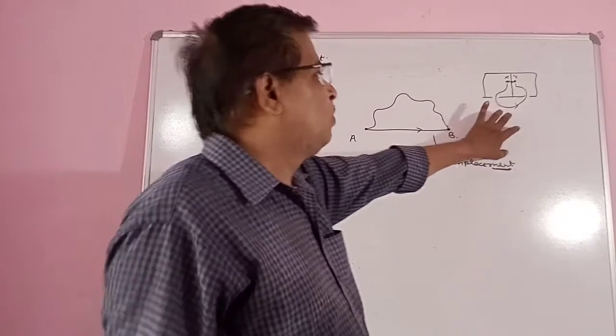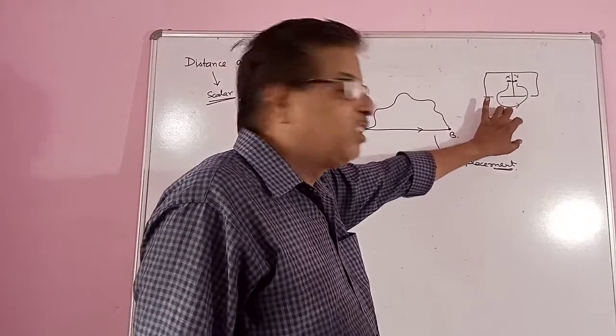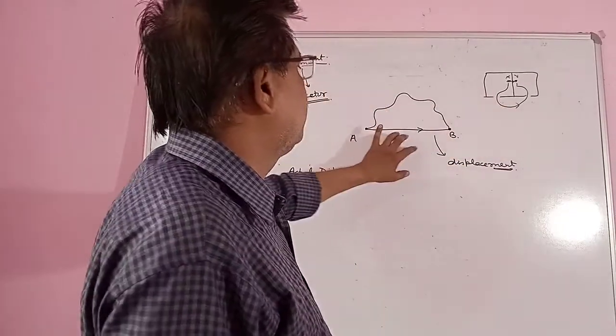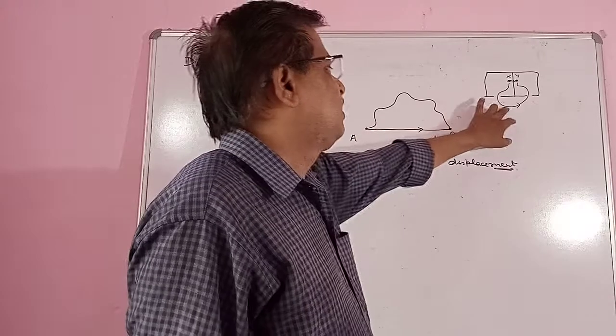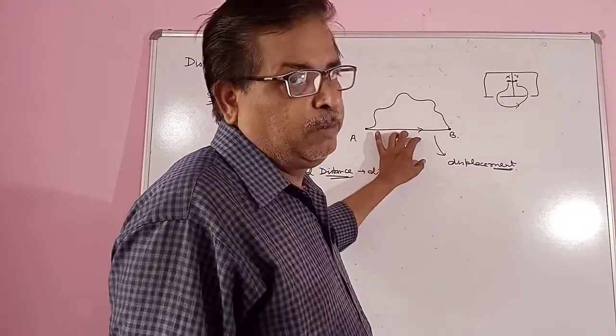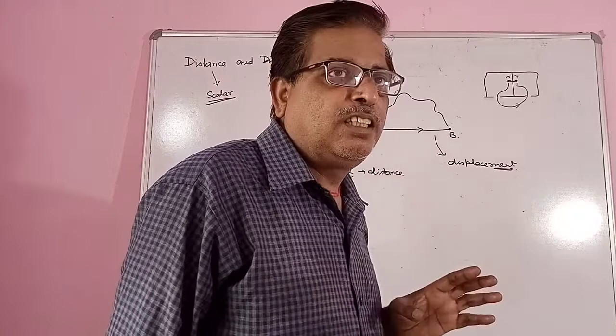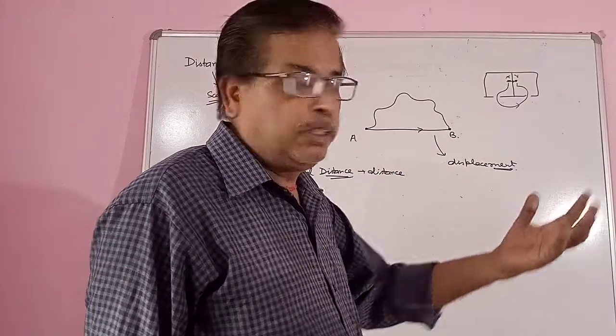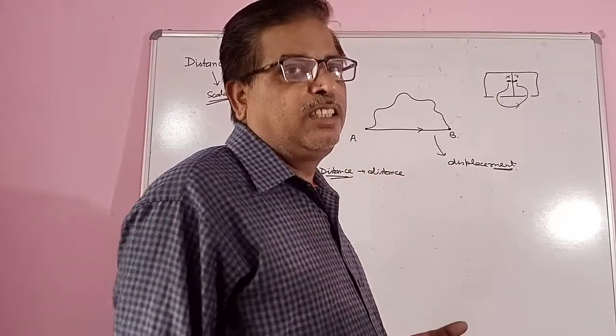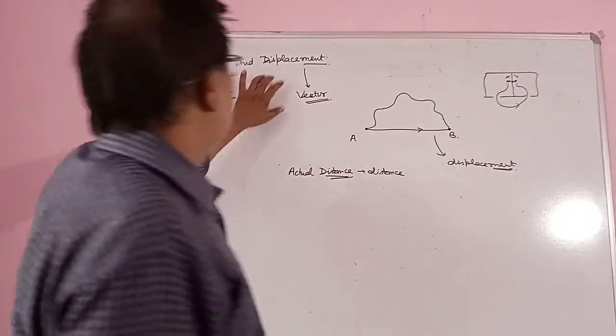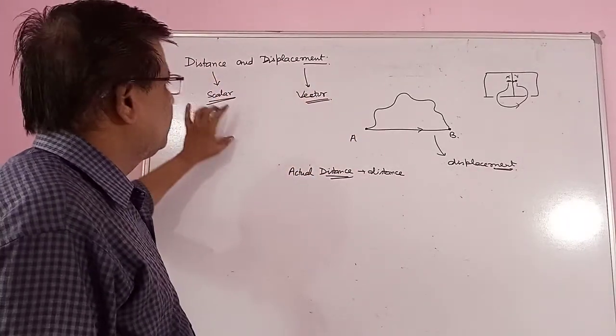So when there is no direction, this is distance, and when direction is there, this is displacement. When there is no direction, this is distance. So displacement is a vector quantity, distance is a scalar quantity.